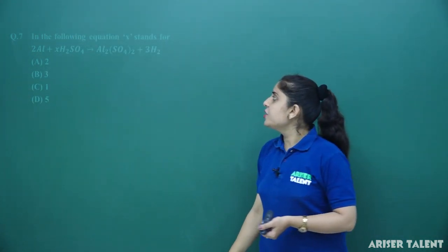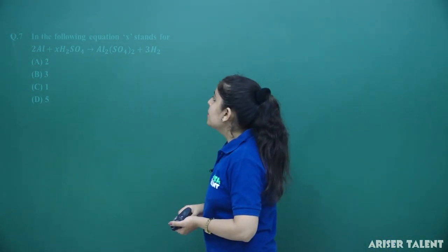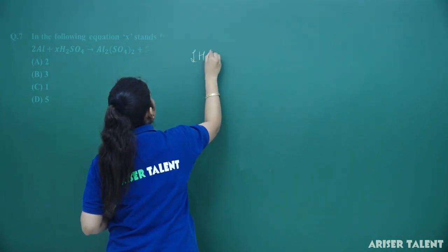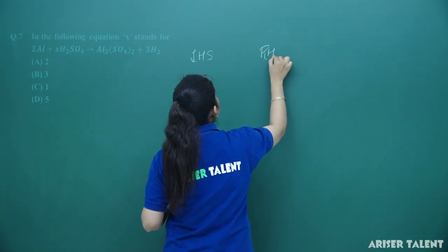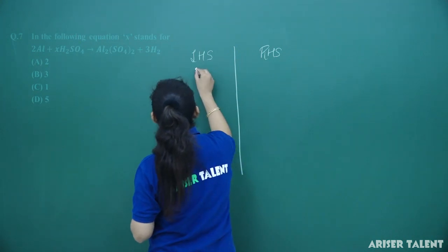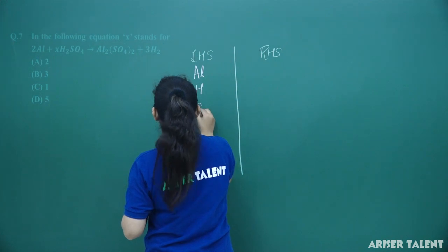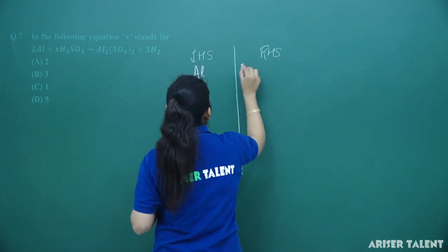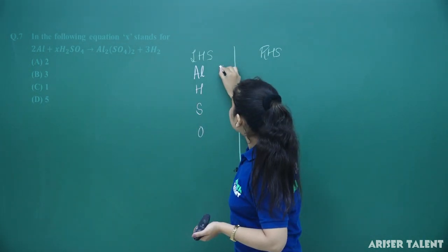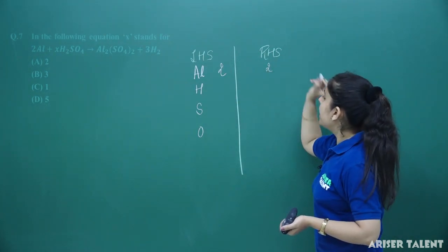In the following equation, x tends 4. So this is the equation you have to balance here. Firstly, for balancing the equation, I am writing the left hand side here and the right hand side here. The first elements are aluminium, hydrogen, sulfur and oxygen. Now you can see how many aluminiums are there? There are 2 aluminiums in the left hand side. And in the right hand side you also have 2 aluminiums.